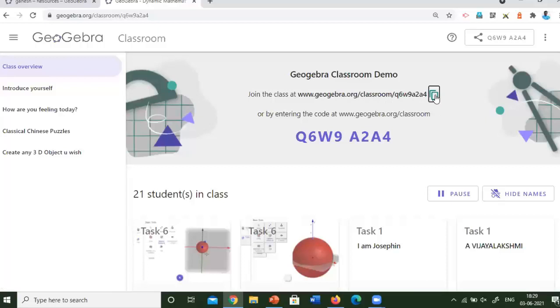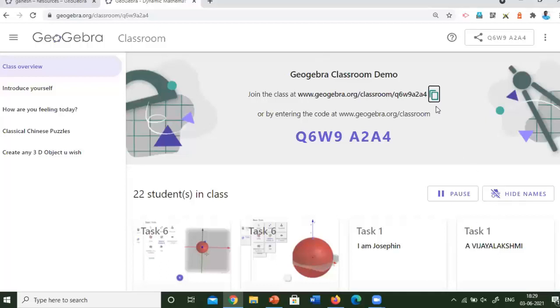You can click copy and share in the chat box to the students, or through WhatsApp, or through mail you can share this link. The students are asked to click the link and join by entering their name. There is no need for signing in. So there is no sign-in required.